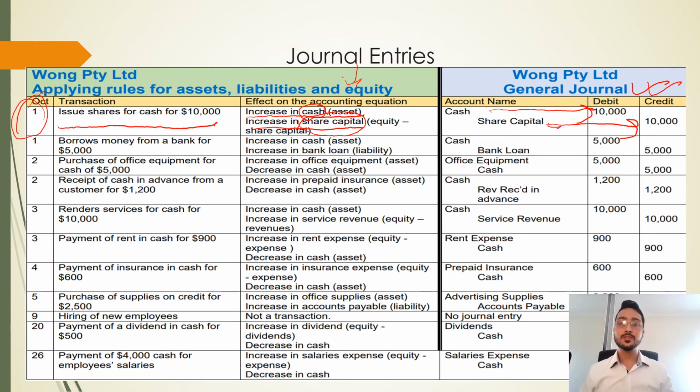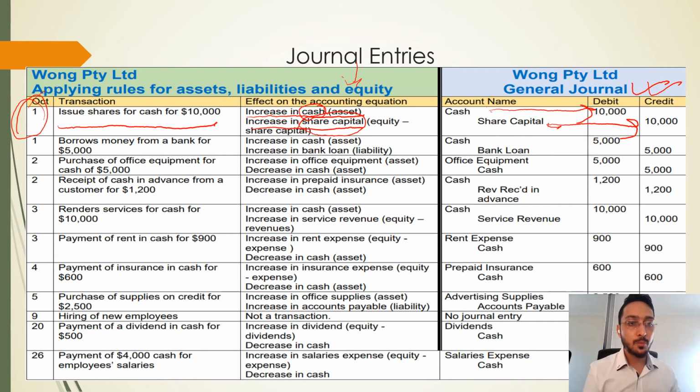So the first thing we have to know is to find the elements like asset, equity, liabilities, revenue, or expenses, and then we can just go with increase or decrease, and then we'll just post it into the journal, so that'll make it a little bit easier. The second part, we'll go with few parts to make it easier.